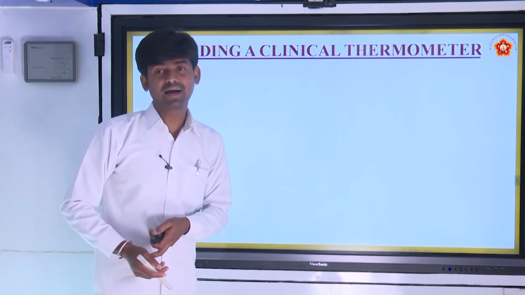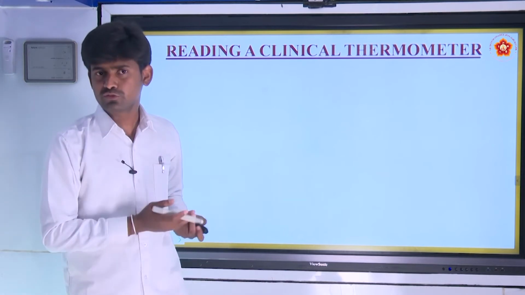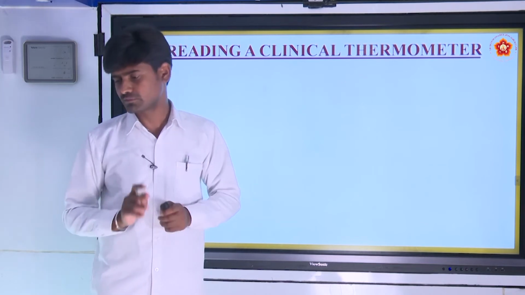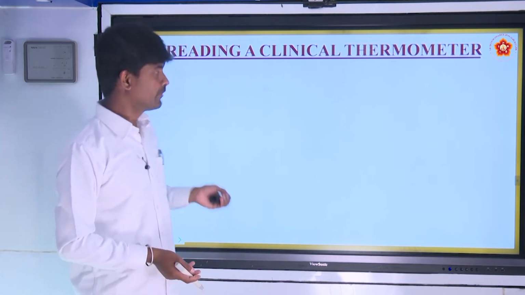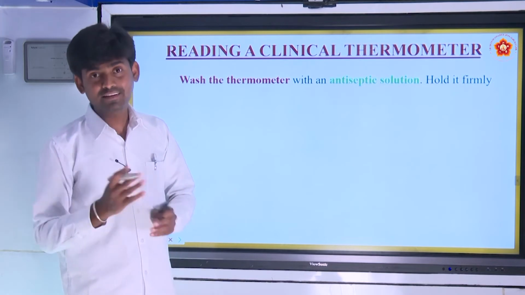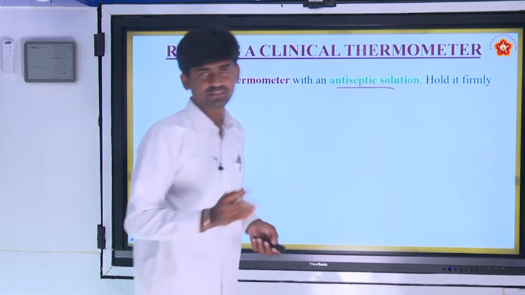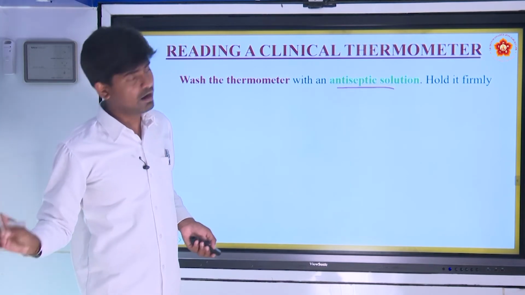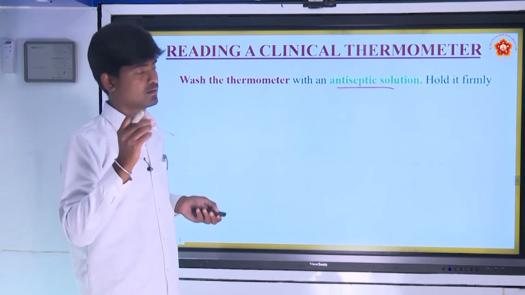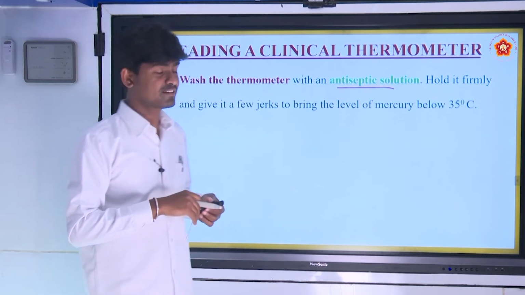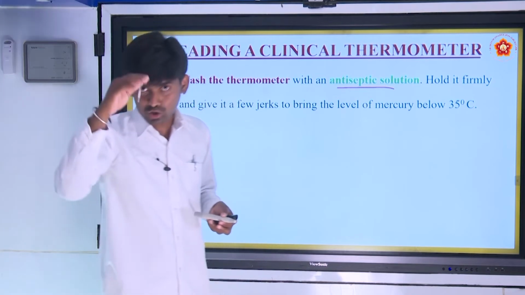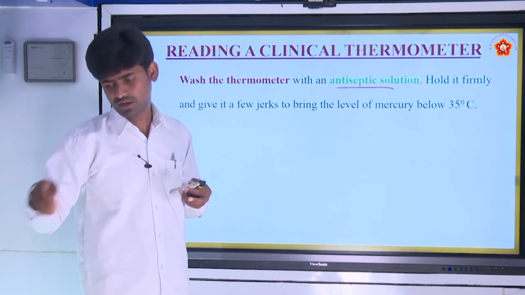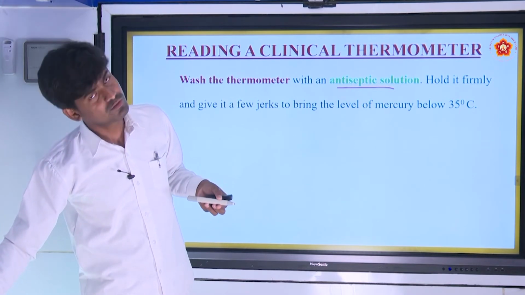Next, reading the clinical thermometer. What is the procedure for reading a clinical thermometer? First, we have to wash the thermometer with an antiseptic solution. After that, hold it firmly and give a few jerks to bring the level of mercury below 35 degrees.